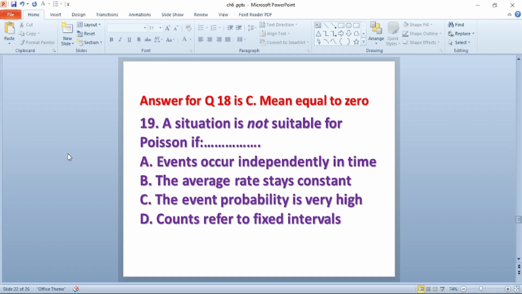Question number 19. A situation is not suitable for Poisson if dash. A, events occur independently in time. B, the average rate stays constant. C, the event probability is very high. D, counts refer to a fixed interval. The answer for this question is C, the event's probability is very high.